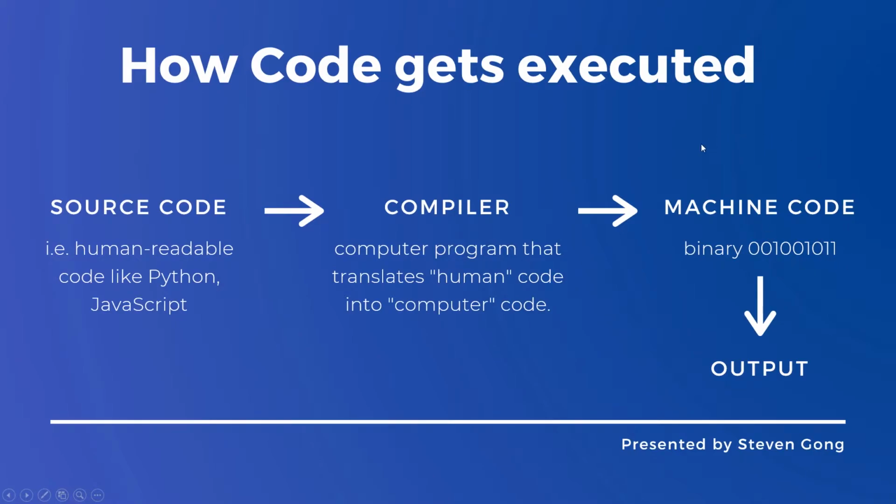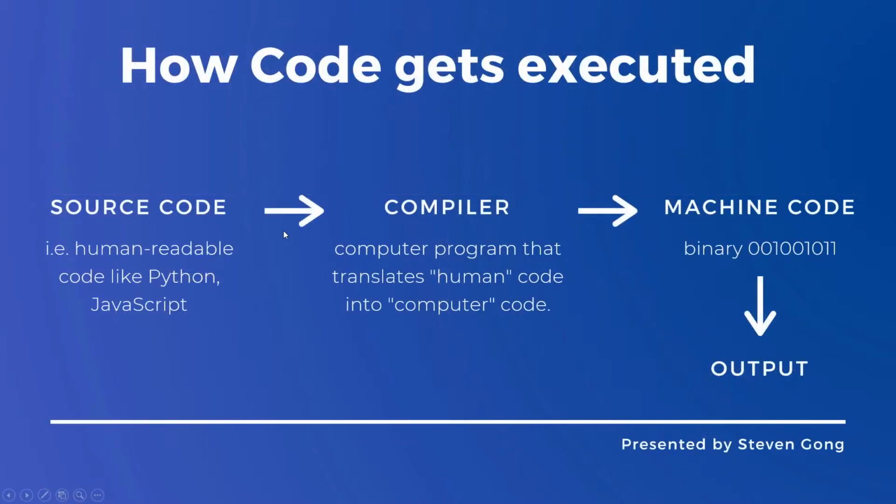And finally, the machine is going to read your code in the transformed form that it can understand, and it's going to execute it and return what you want. So for example, if your source code was to print some text in the console, it's going to take that code that you wrote, compile it, transform it into binary, and once it understands your code, it's going to return the thing that you wanted, which is this output.